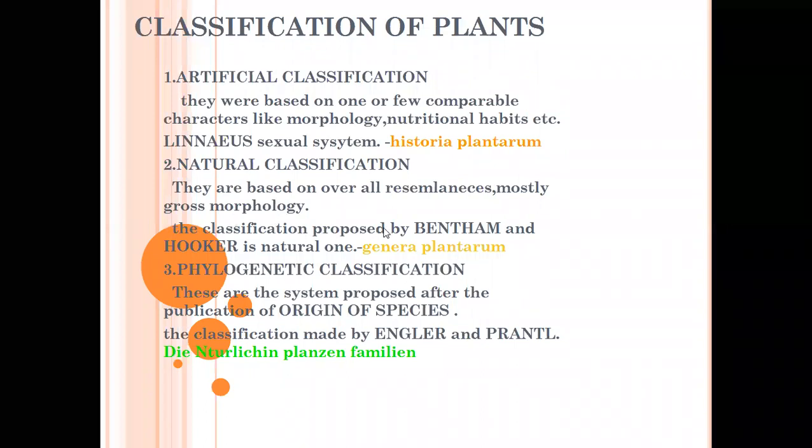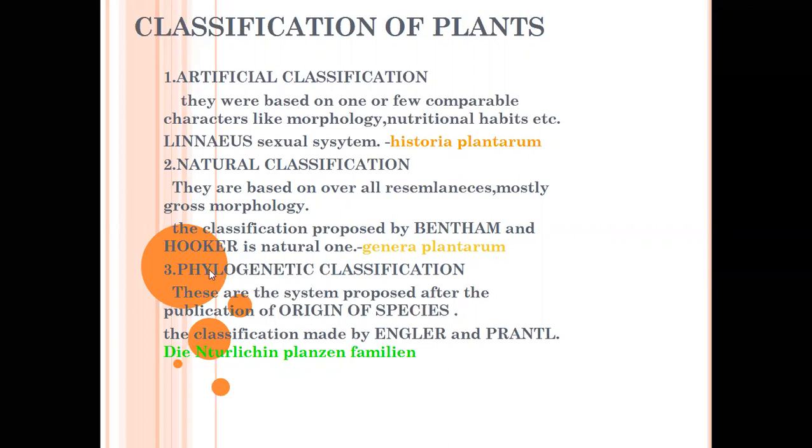The classification proposed by Bentham and Hooker is the natural classification. They wrote the book Genera Plantarum. The natural system of classification is explained in the Genera Plantarum.